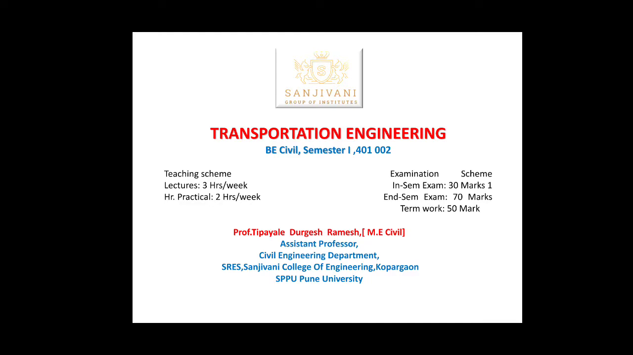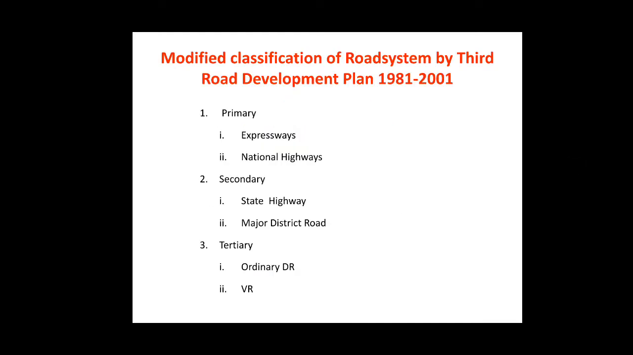In this session, we shall discuss the modified classification of road system by the Third Road Development Plan in the year 1981 to 2001. According to the Third Road Development Plan, the types of roads are classified as primary, secondary and tertiary roads, in which the primary roads are again subclassified as expressways and national highways, whereas the secondary roads are classified as the state highways and the major district roads, and the tertiary roads are classified as the ordinary district roads and the village roads.